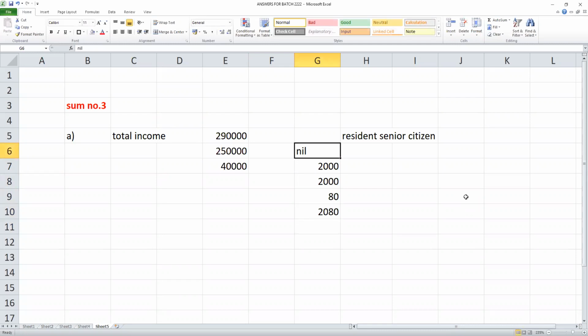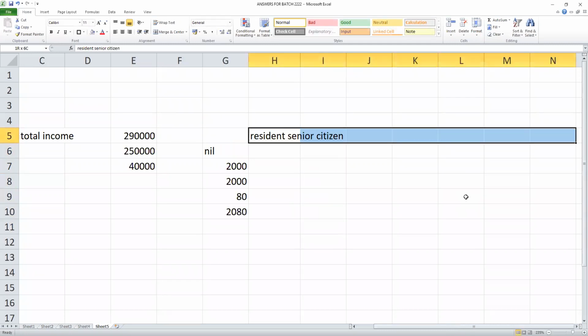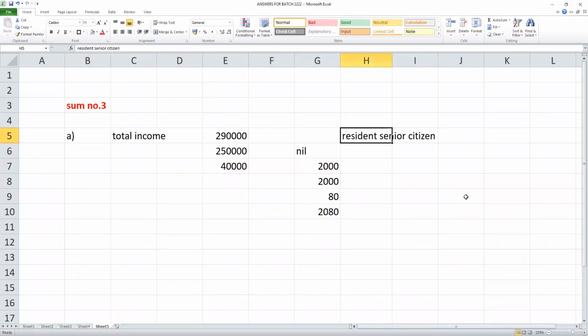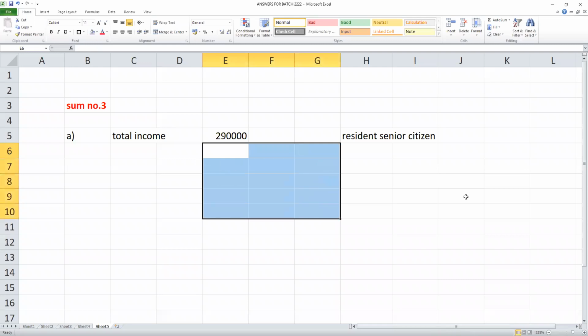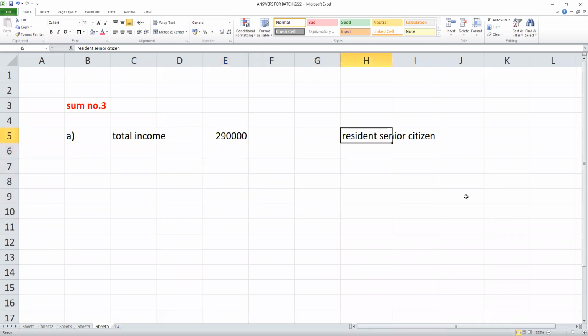Two changes are made. One, if you are a resident senior citizen, you will get 3 lakhs exemption. If you are a non-resident senior citizen, the 3 lakhs higher exemption is not available. Who is a resident, who is a non-resident? Our discussion later. 2.5 lakhs no tax, balance at 5%. Rebate is only for a resident whose total income does not exceed 5 lakhs. If you are a non-resident, you have to pay tax.